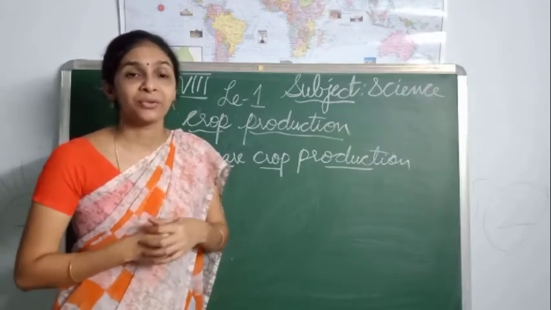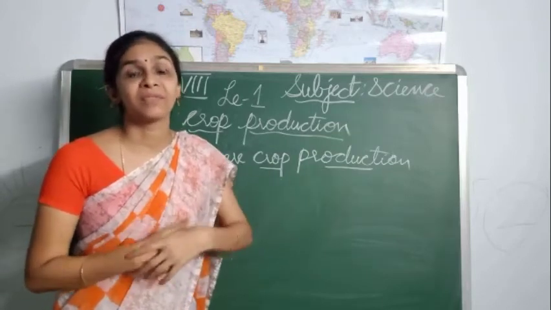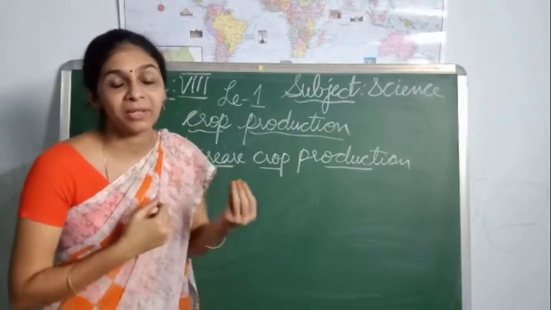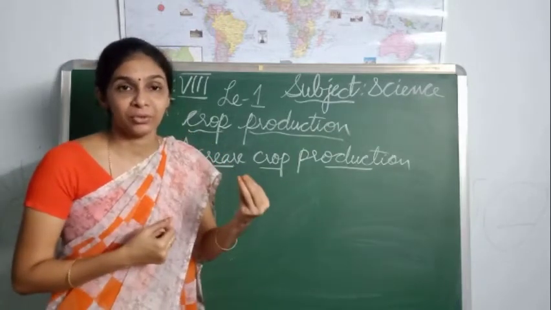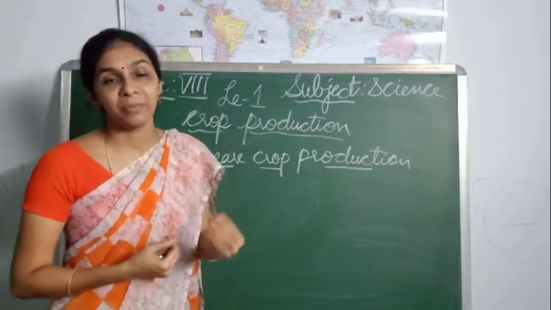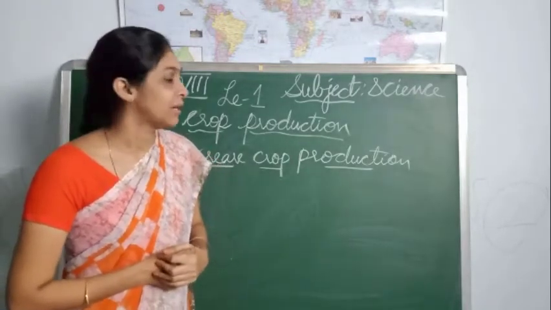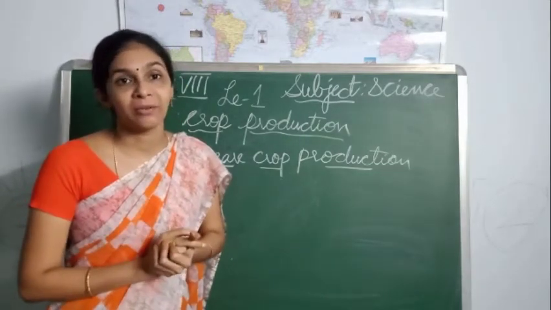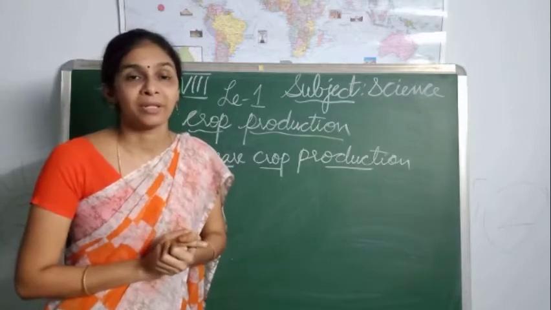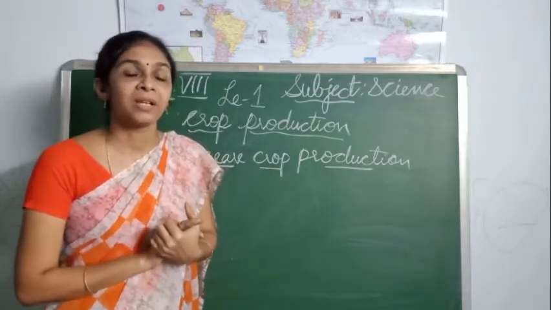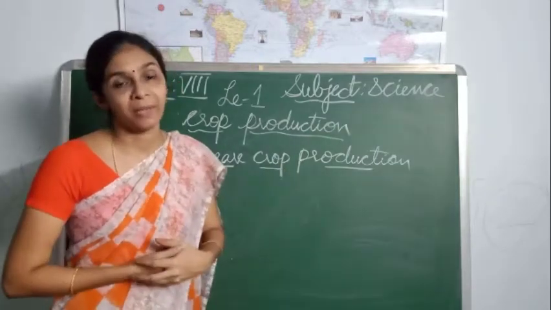To meet the needs of these people, to meet the food needs, to make food available for each and every person, we need to increase crop production. That means we have to make food grains available to every citizen of our country. So for that purpose, we have to follow different methods.